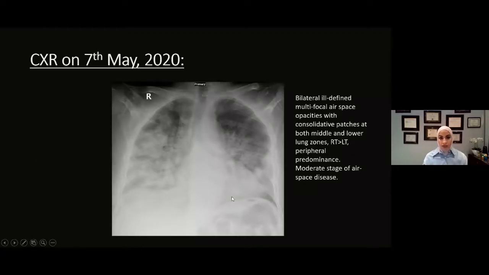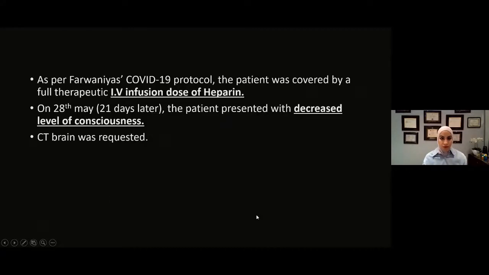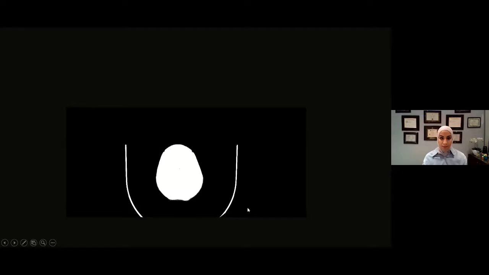This is his presentation chest X-ray showing bilateral ill-defined multifocal airspace opacities with consolidative patches at both middle and lower lung zones with peripheral predominance, suggestive of moderate stage of airspace disease. As per Farwaniya's COVID-19 protocol, the patient was covered by a full therapeutic IV infusion dose of heparin, and 21 days later, the patient presented with decreased level of consciousness, which required a CT brain.